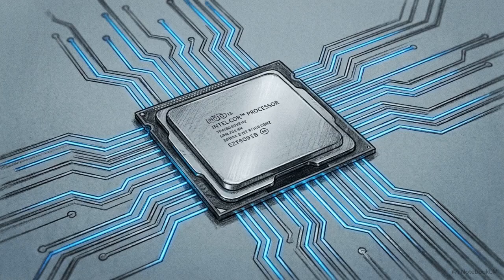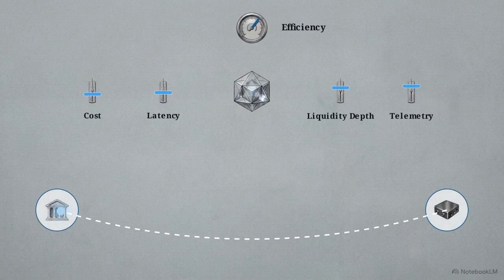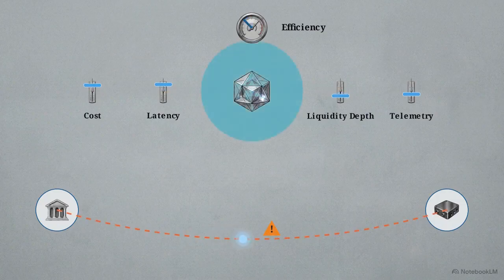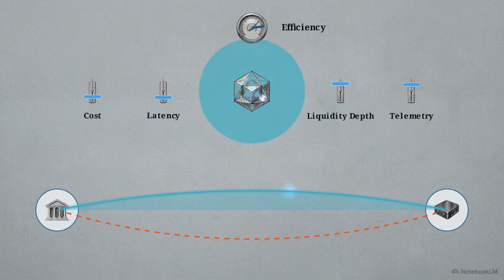Step 4 deploys heuristic routing engines. This serves as the core intelligence layer of the operation. Here, the routing engine optimizes the quadruple constraint. The system instantly balances cost, latency, liquidity depth, and regulatory telemetry. As market conditions shift, it recalculates, bypassing a slow, high-latency path to instantly redirect down an optimized programmable route.